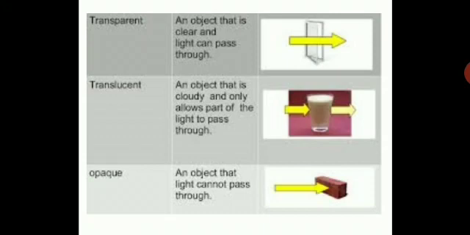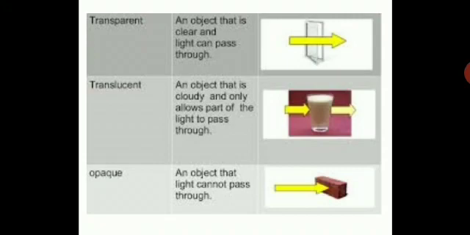Translucent. So translucent properties lie between transparent and opaque. What are they? An object that is cloudy and only allows part of the light to pass through. So translucent material only allows some amount of light, or partially they will transmit light. That's why they are called translucent. We will see some examples for them. So partially transmitting light, those are translucent materials.